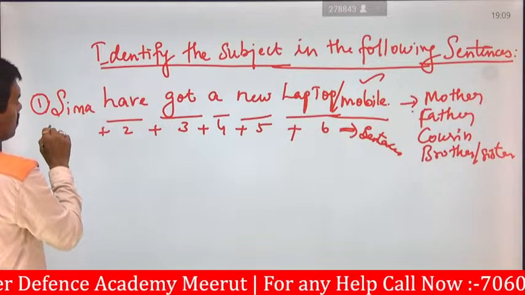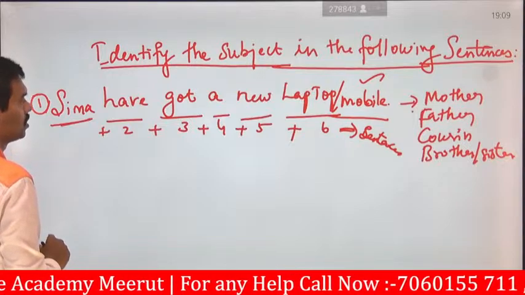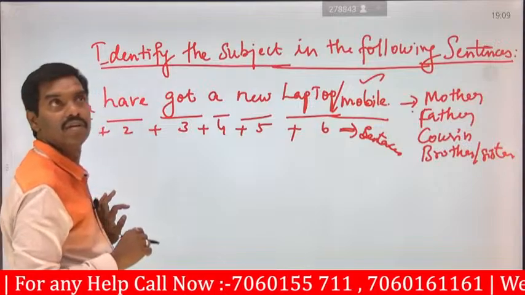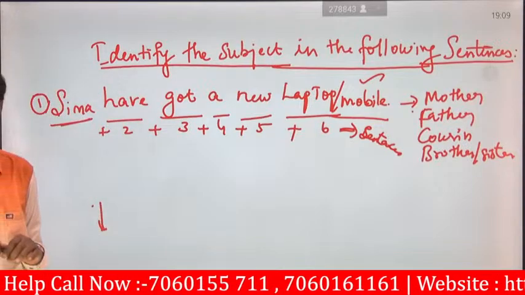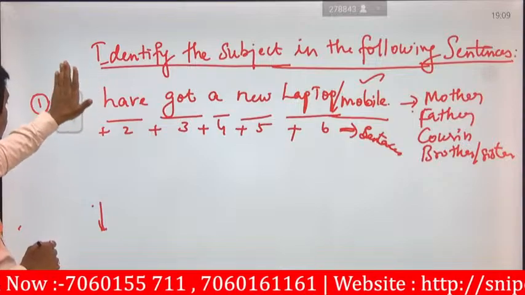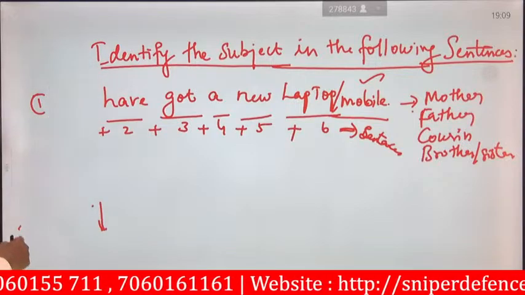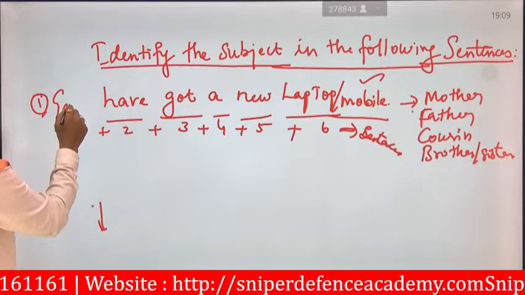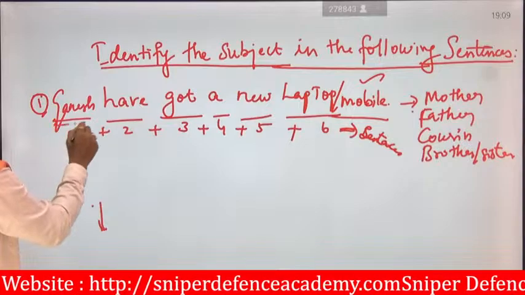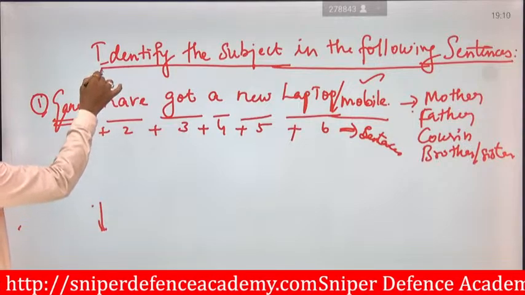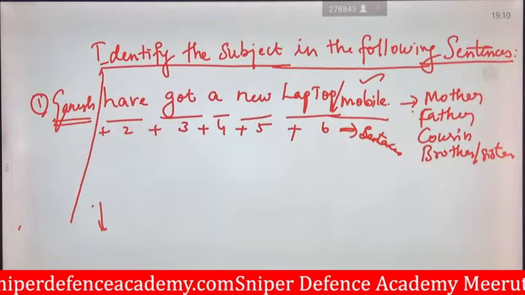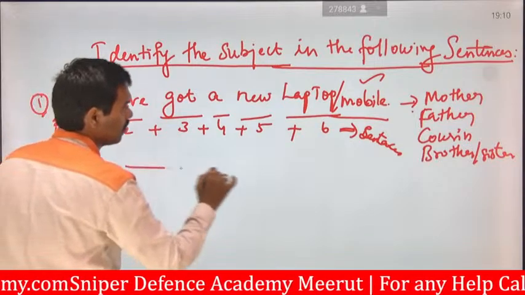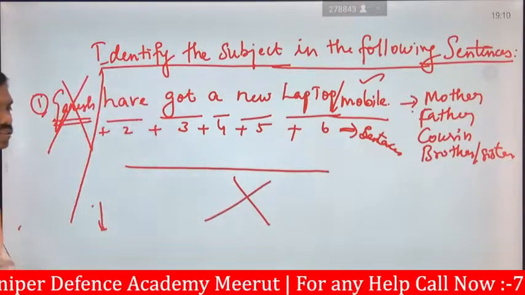Sima, it is a name. It's a boy or girl, no need to worry about that. Sima have got a new laptop, whatever it may be. Or otherwise some names. So Ganesh have got a new laptop. So this will be represented in terms of subjects. Now it is clear what a subject is. Without this subject, all the sentences will be invalid or nothing.